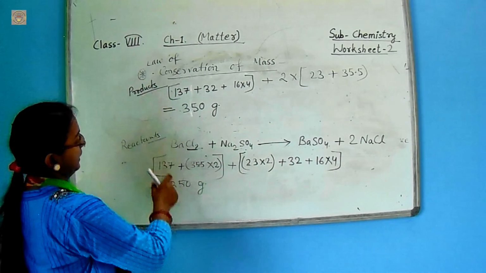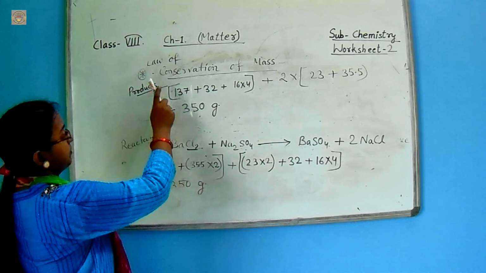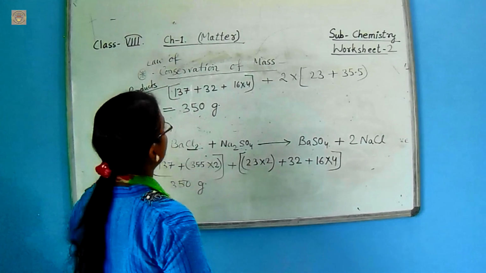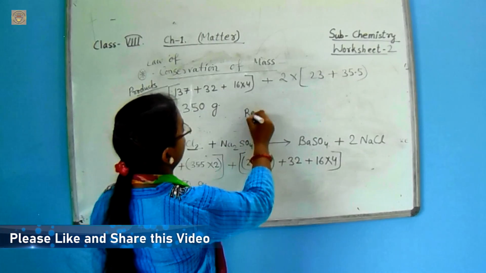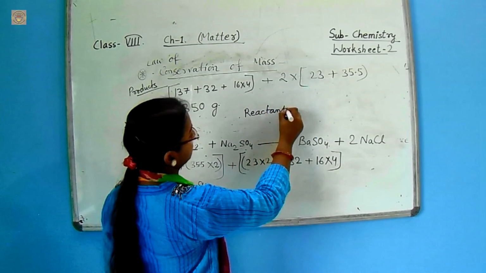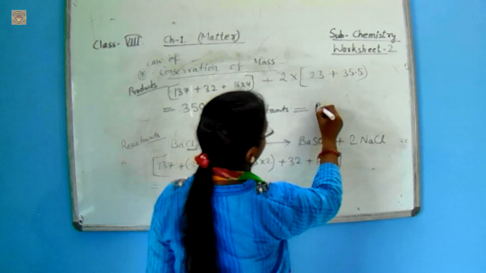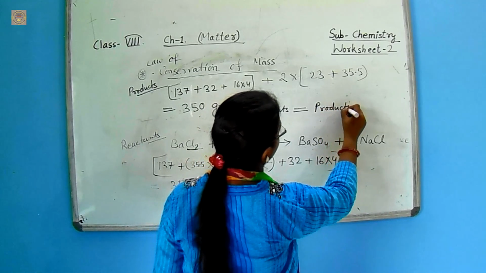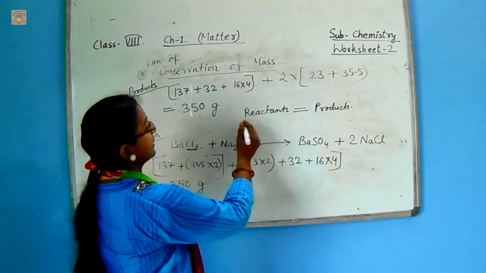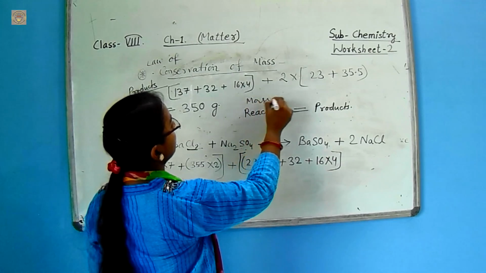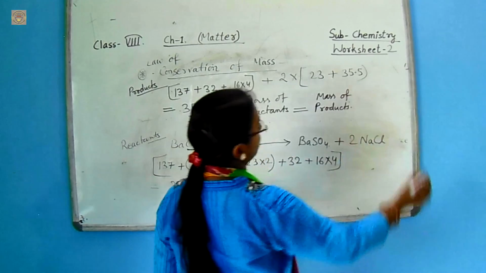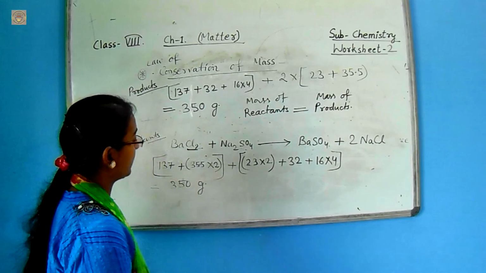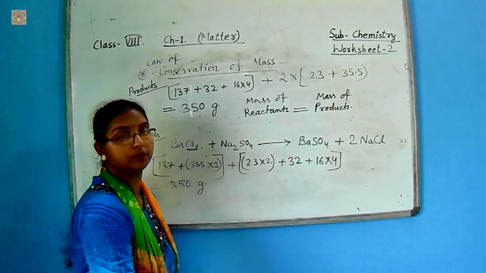So let us compare the reactants and the products. That means the mass of reactants and mass of products are the same, that is 350 gram.